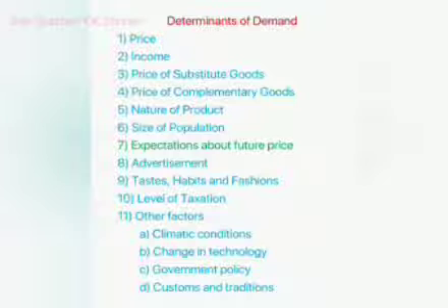That means if consumers expect a fall in the price of a commodity in the near future, they will demand less at the present price, and if they expect a rise in price in the near future, they will demand more at the present price. It shows that expectation about the future price affects demand.